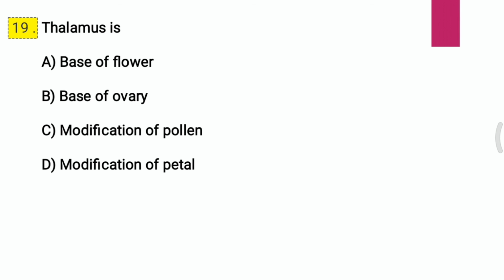Question 19. Thalamus is A. Base of flower, B. Base of ovary, C. Modification of pollen, D. Modification of petal. I repeat the question. Thalamus is, and the correct answer is A, that is base of flower.